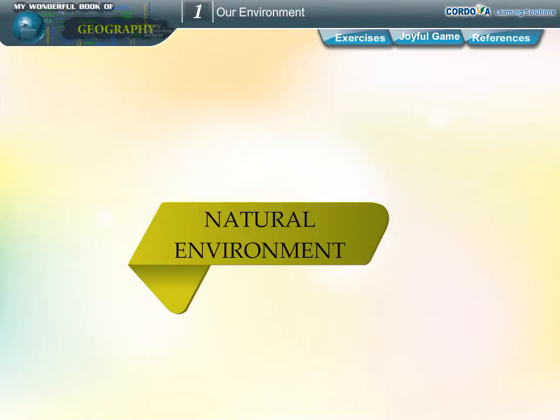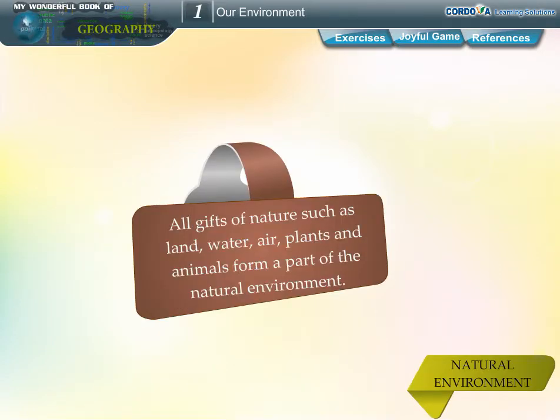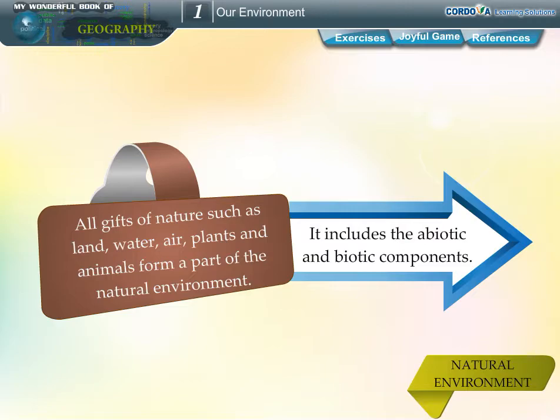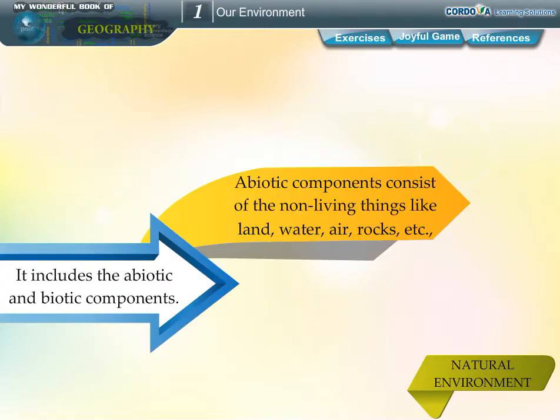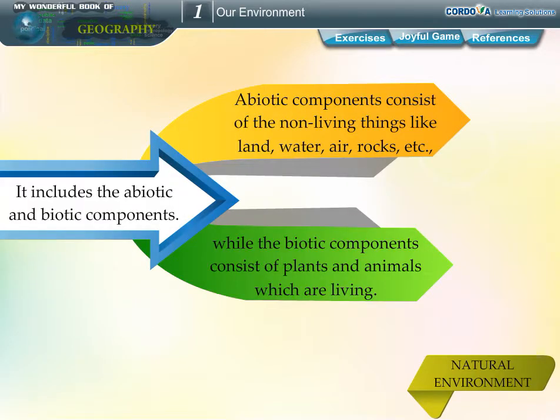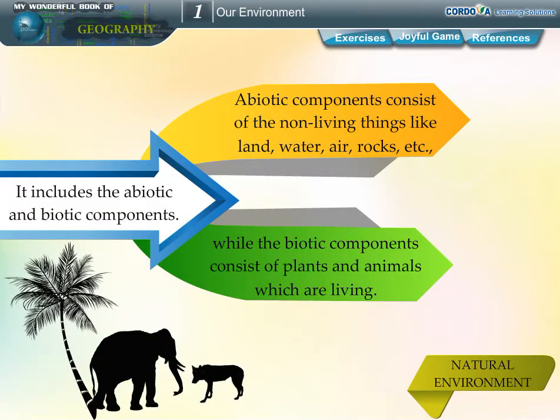Natural environment. All gifts of nature such as land, water, air, plants and animals form a part of the natural environment. It includes the abiotic and biotic components. Abiotic components consist of the non-living things like land, water, air, rocks, etc., while the biotic components consist of plants and animals which are living.